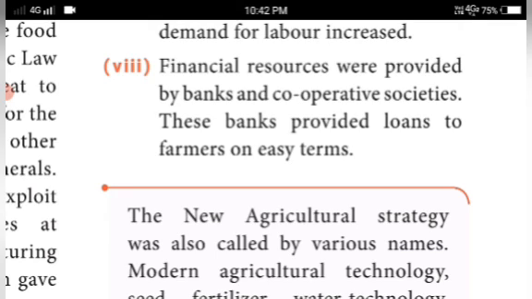So students, today we discussed the problems of British rule, industrial policy, and the Green Revolution. You have to concentrate on all the topics and you have to write the test.